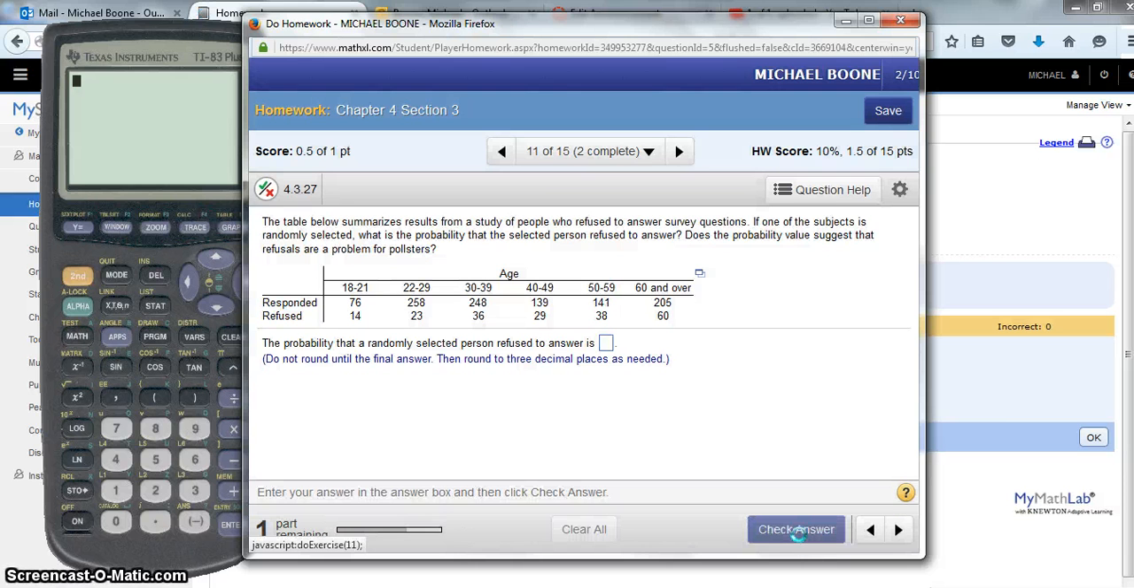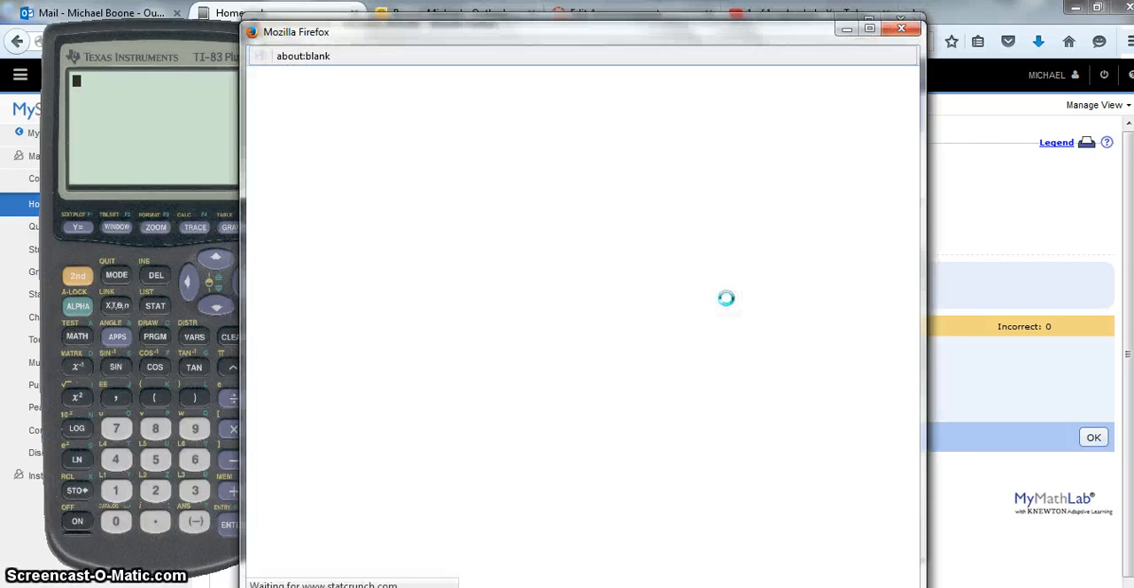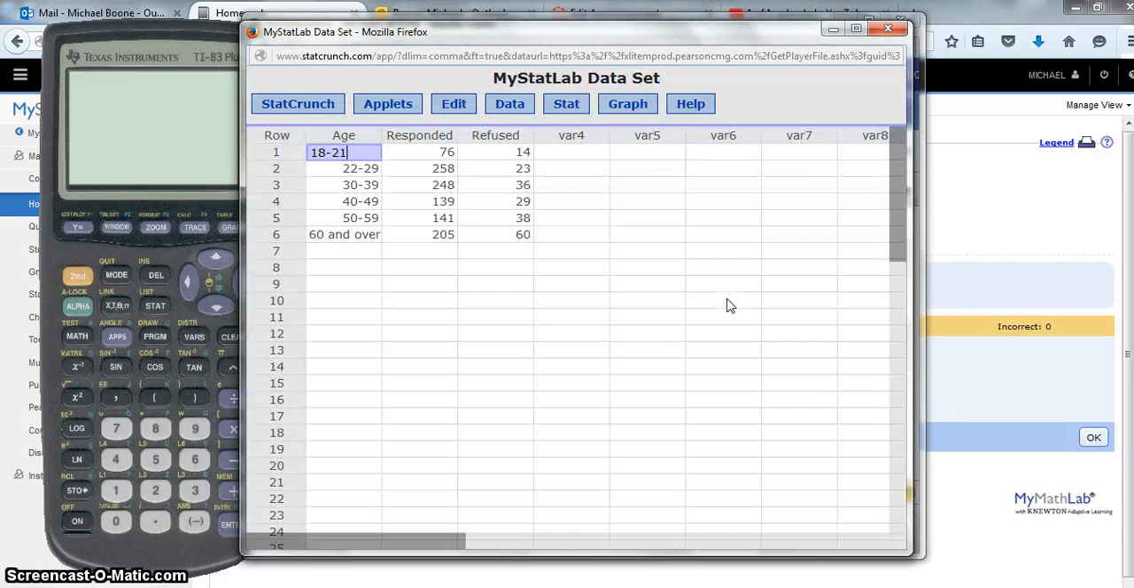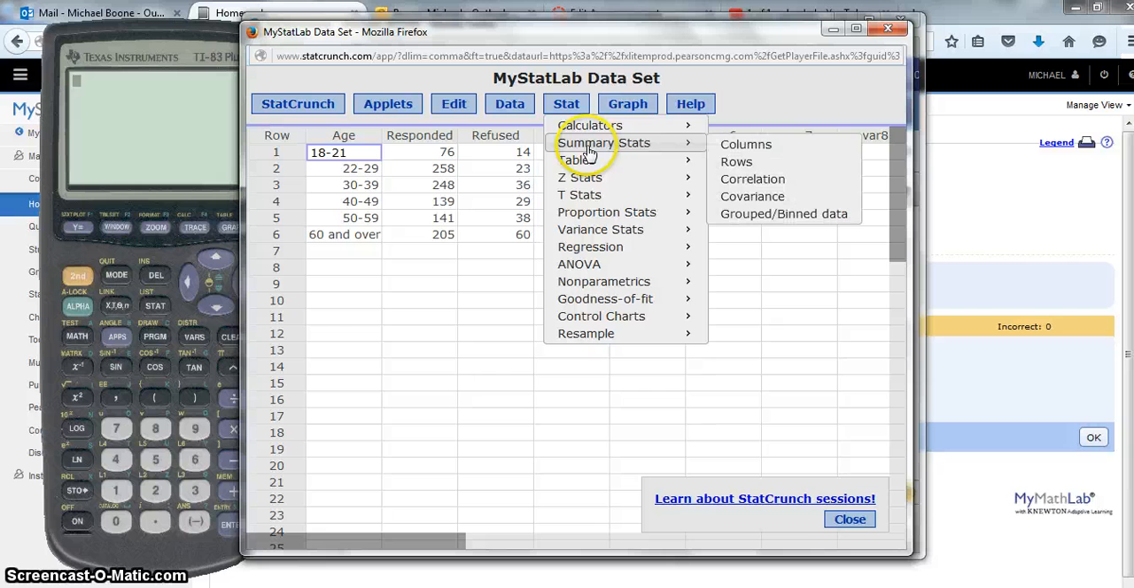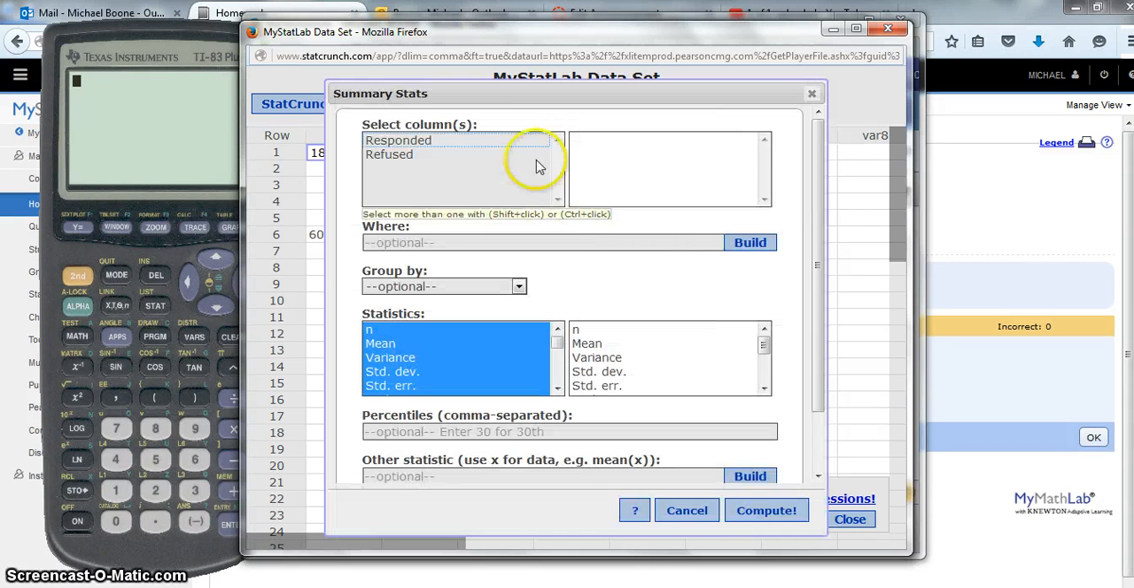Let's look at another problem. Looking at this table, it has the results from those who responded from a certain age group and those who refused from a certain age group. So if we want to figure out the probability that someone refused, I would need to know all the numbers that refused, and I would need to know the total number that were surveyed. We could add up all the numbers if we wanted to, but in StatCrunch, it will nicely do this for us. So we would just need to do a summary statistics of those two columns.